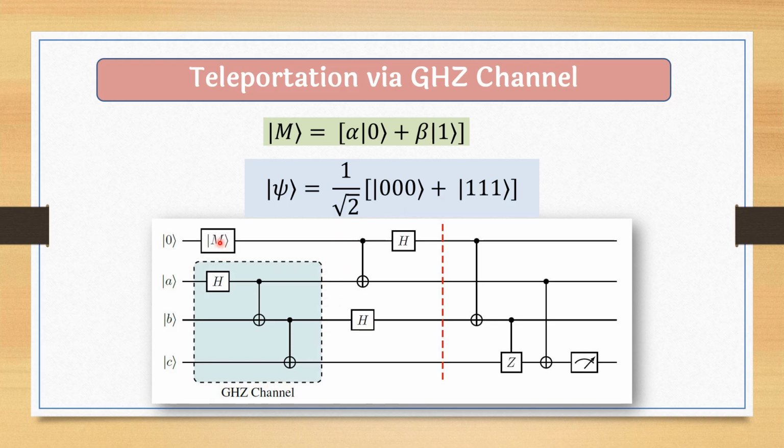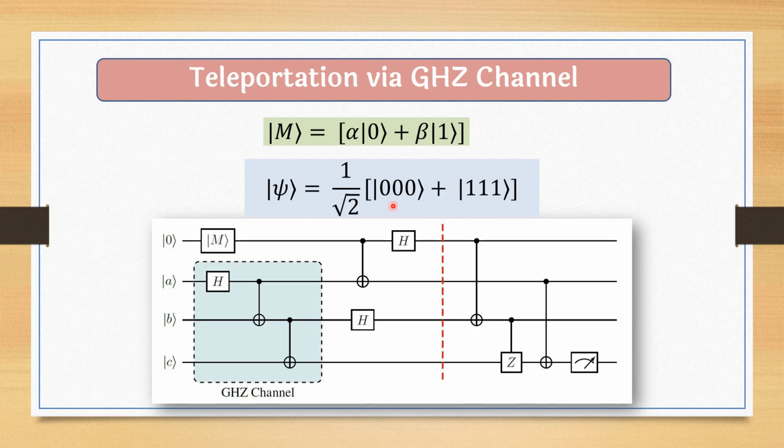Here is the quantum message m, and after that we have to apply these operations: CNOT operation, Hadamard, and then Hadamard on this qubit. And basically these ABC are 000, meaning initialized to 000, because 000 plus 111 is one of the GHZ channels. If we take these ABC as 000, initialize them to 000. If we take them 001, then this GHZ channel will change.